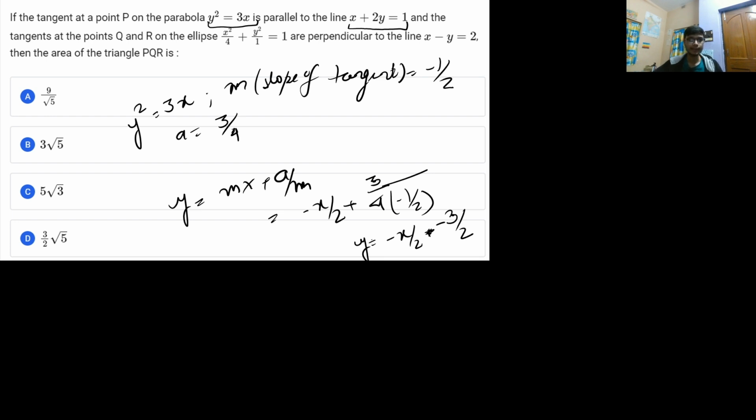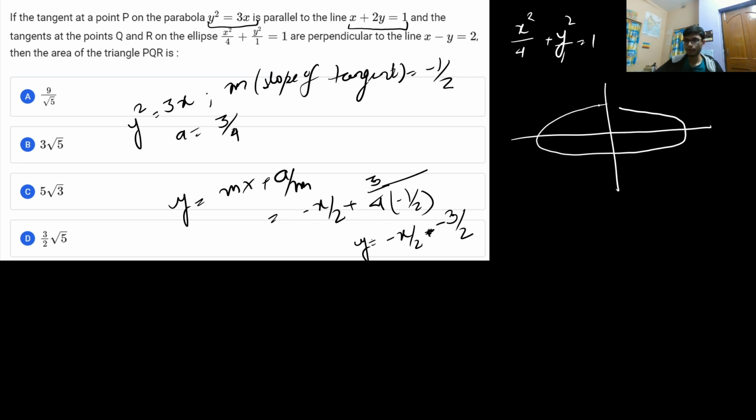Now it is saying that the tangents at the points Q and R on the ellipse. So there is another ellipse, so this question also involves an ellipse, that is x square by 4 plus y square by 1 is equal to 1. It is basically an ellipse, with the endpoints as 2 comma 0 and minus 2 comma 0, and the other endpoints as 0 comma 1 and 0 comma minus 1. So this is the ellipse.